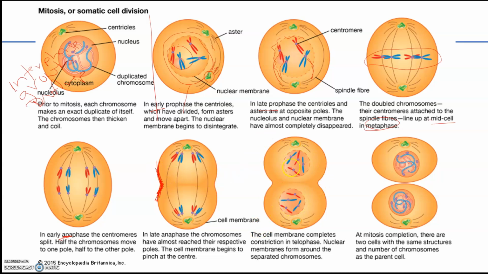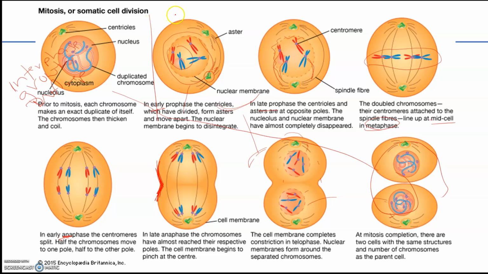In telophase, everything that happened in prophase is going to be reversed. We're going to get that nuclear membrane back. We're going to get rid of our spindles; they're going to fall apart. And then our chromosomes are eventually going to decondense. Now you're left with two cells that are identical to the cell you started with. And this is mitosis in a nutshell.